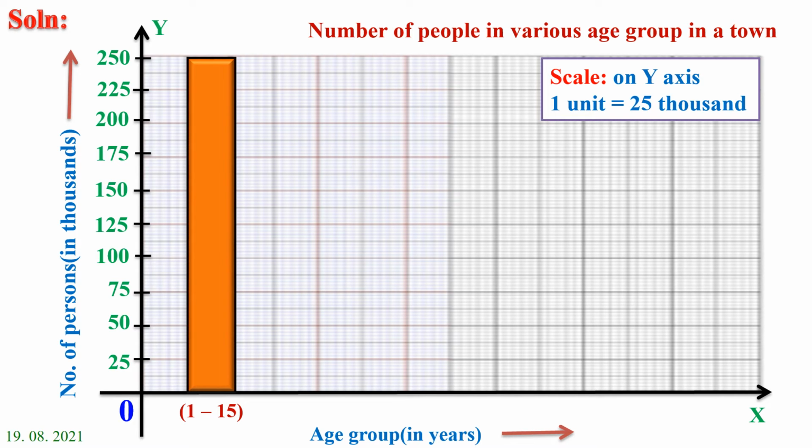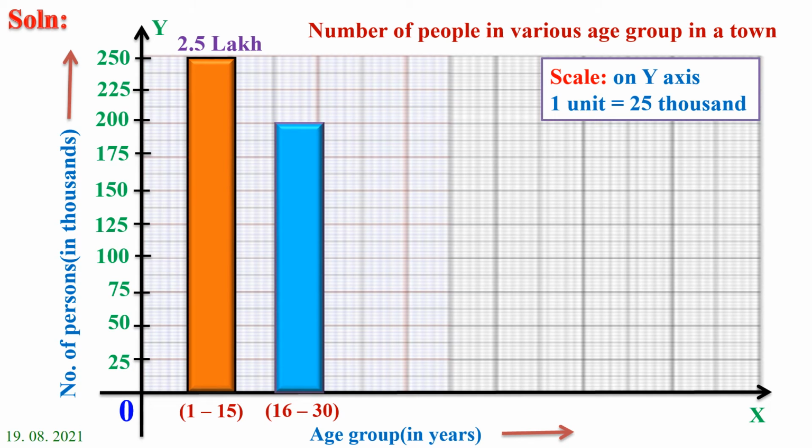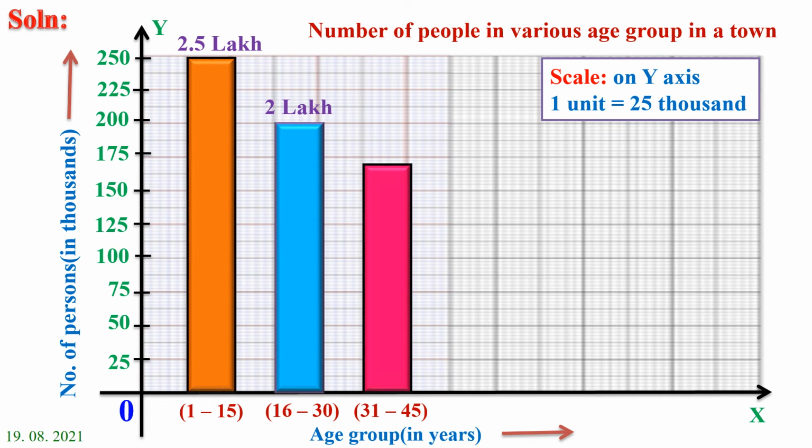Then age group 16 to 30, that is given 2 lakh. So draw a rectangular bar up to 2 lakh. Yes, that is 2 lakh. Then age group 31 to 45, that is given 1 lakh 70,000. So draw up to 1 lakh 70,000.